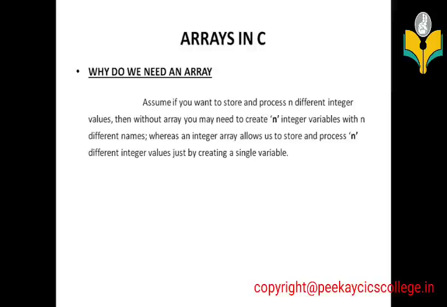That is, this paragraph explains the difference between a normal variable, or an ordinary variable, and an array variable. By using an ordinary variable, if we want to store n values, we should create n variables. That may be floating point, integer, character, or double, etc. But if we are using an array variable for storing and processing n values, we should create only a single variable. Let me explain this paragraph by using a simple program.